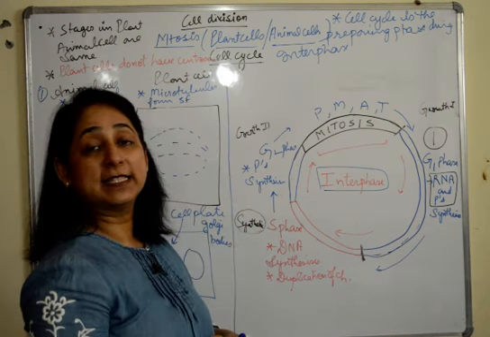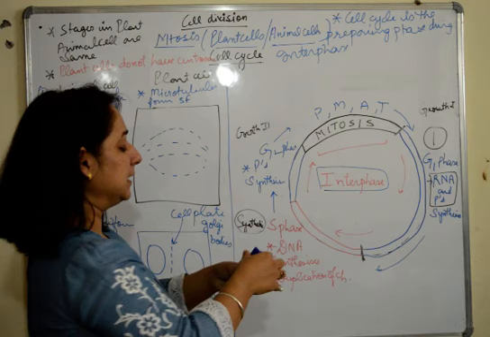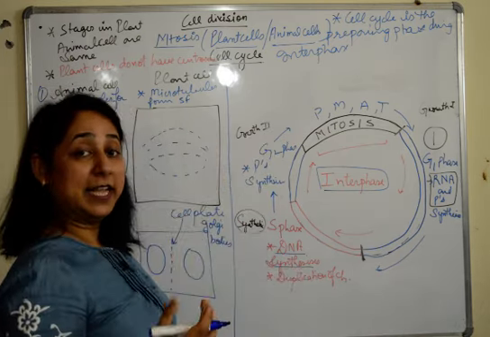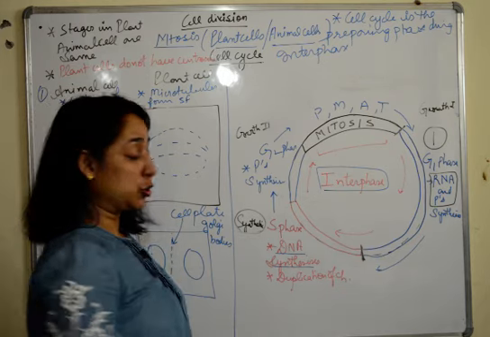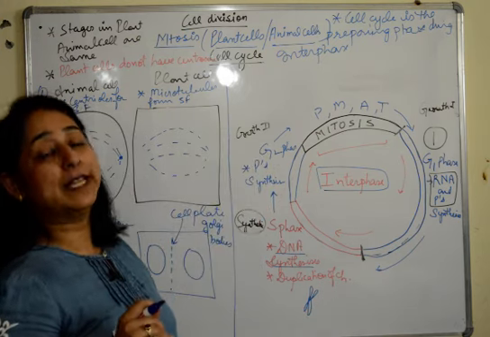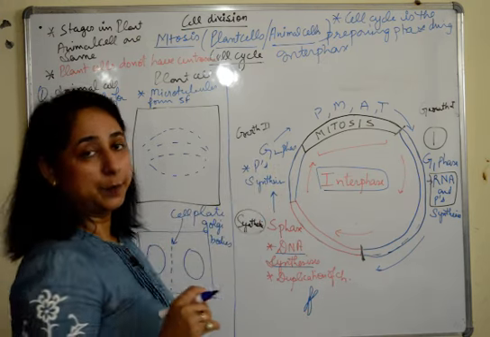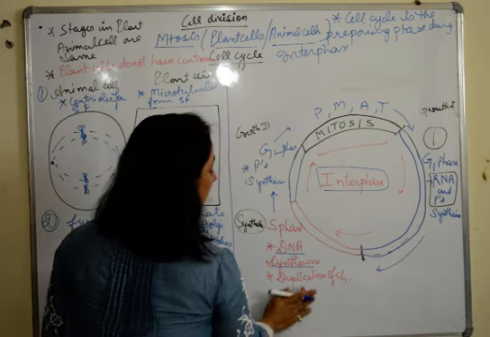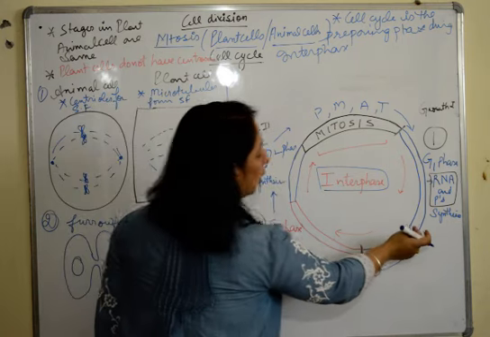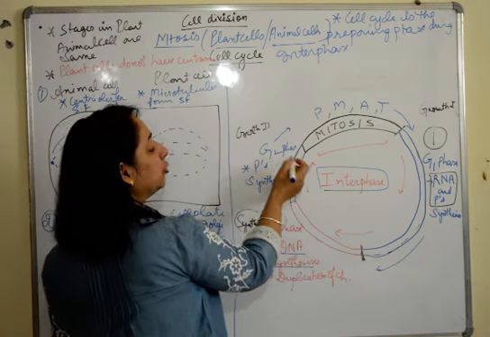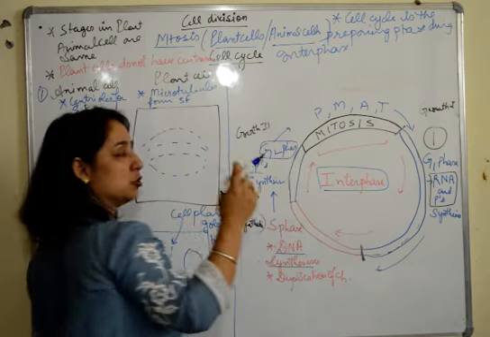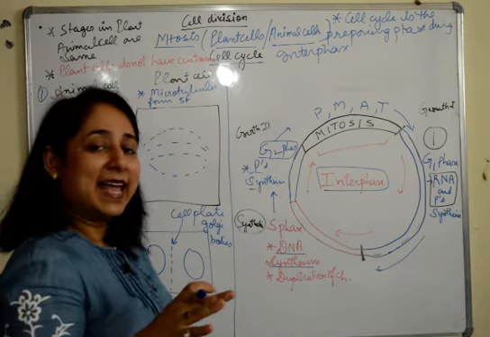As the name suggests, in the synthesis phase, DNA synthesis takes place here. DNA is formed. DNA synthesis means formation of DNA plus duplication of the chromosomes. Generally when chromosomes become butterfly shaped, that is called duplication of chromosome. So that starts taking place here. Then after the S phase is the G2 phase. S phase is a little smaller than the G1 phase and G2 phase is the smallest. In G2 phase the remaining amount of proteins are formed and that's it.